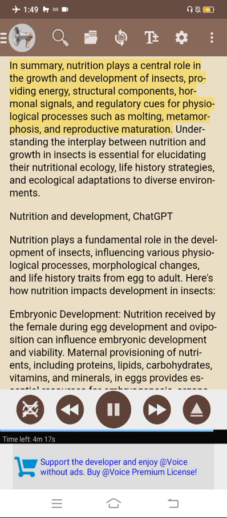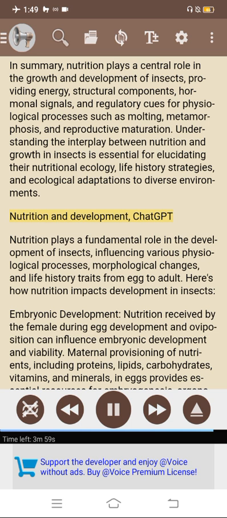In summary, nutrition plays a central role in the growth and development of insects, providing energy, structural components, hormonal signals, and regulatory cues for physiological processes such as molting, metamorphosis, and reproductive maturation. Understanding the interplay between nutrition and growth in insects is essential for elucidating their nutritional ecology, life history strategies, and ecological adaptations to diverse environments.